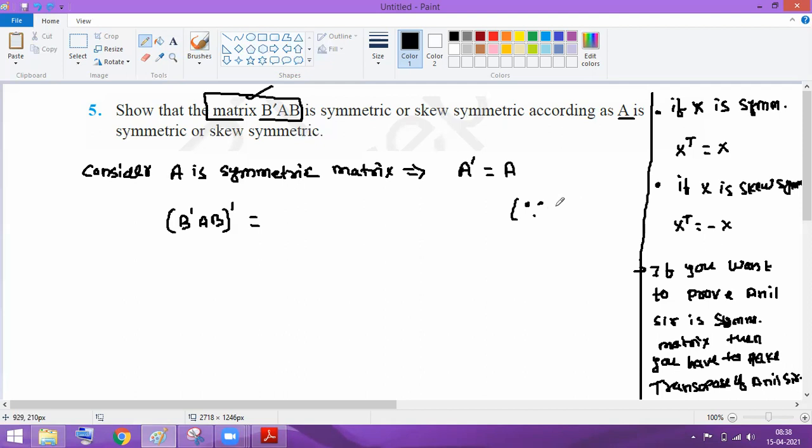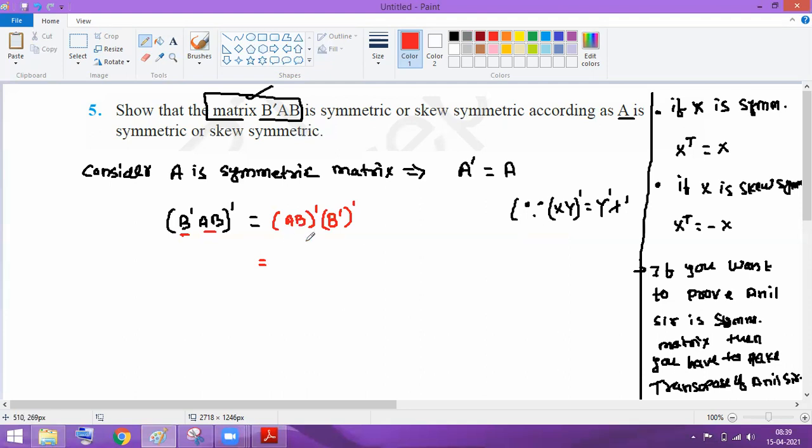Don't merge with X AB, take XY. What will be the XY transpose? Y transpose X transpose. So can I choose this is X and this is Y? So can I write the first AB transpose into B transpose transpose? Yes or no? Everyone got this? Yes, sir.